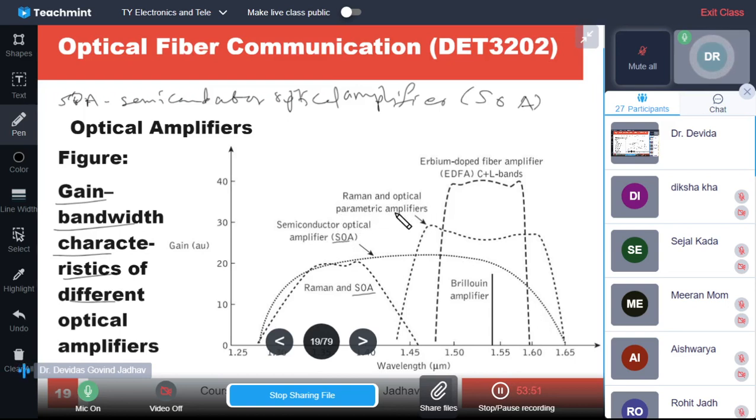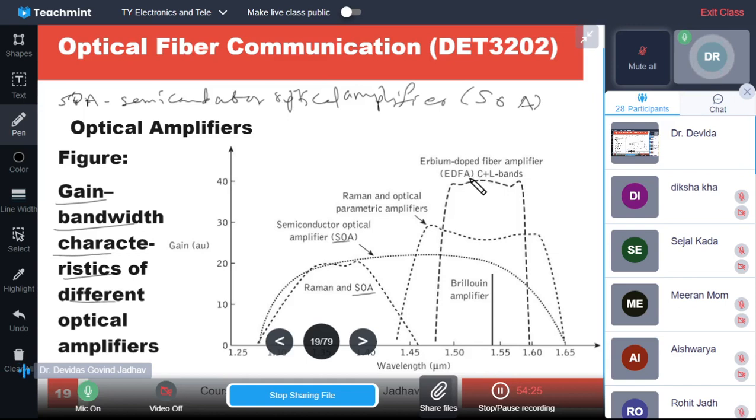Then Raman and optical parametric amplifiers are there. Parametric amplifiers we have not discussed. These are also providing high gain as well as wide bandwidth, of the order of say 1.4 micrometer to 1.65. Then fiber amplifiers are there, that is rare earth doped fibers, that is erbium doped fiber amplifier, EDFA.